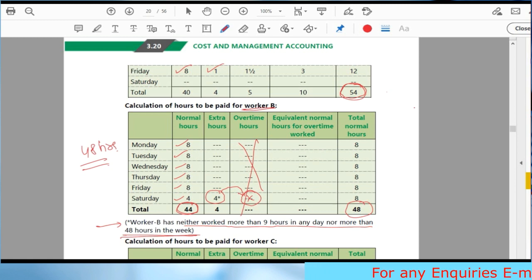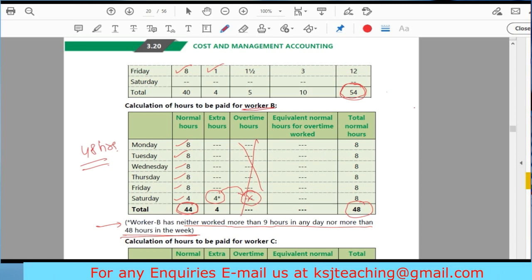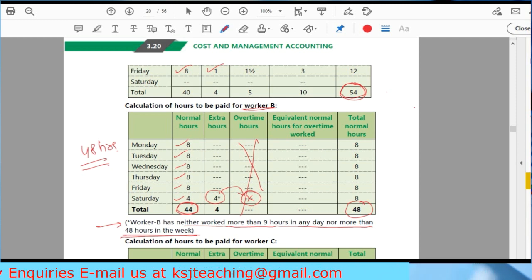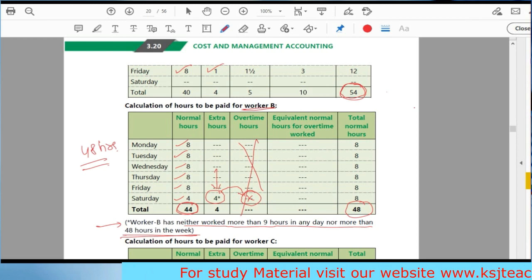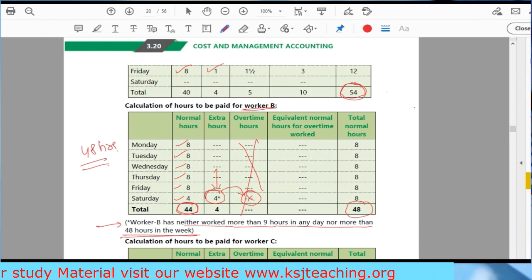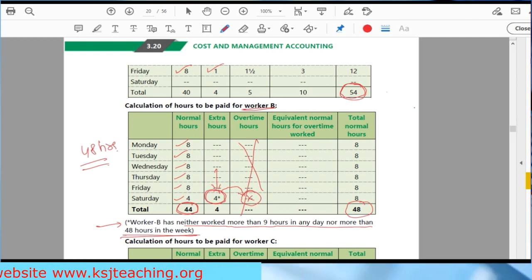So both the conditions are being satisfied. I mean, he is working under 9 hours a day and up till 48 hours in a week. So he's not entitled to any overtime. That is why this 4 is written in extra hours and not in the overtime hours, because this is the extra cushion that is provided by Factories Act 1948.